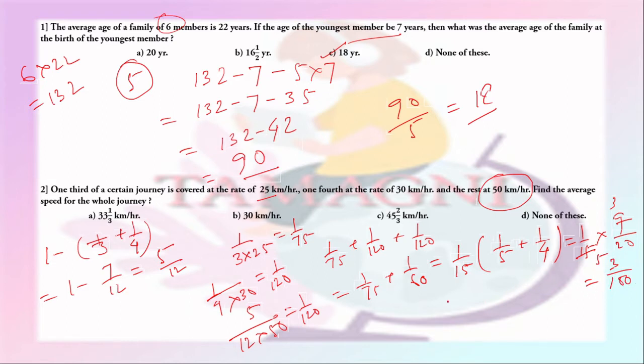Now the total distance is 1, which will be divided by the total time to get the average speed, which will be 100 by 3, that is 33 and 1 by 3. So this is the average speed. So option A is the right answer.